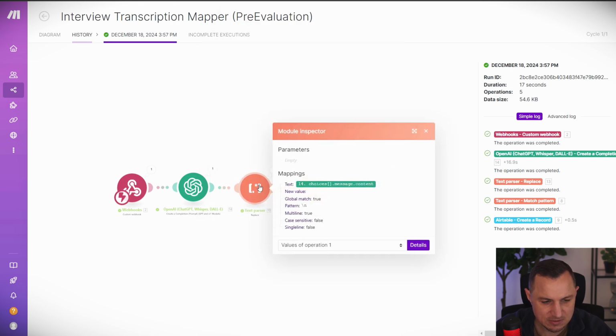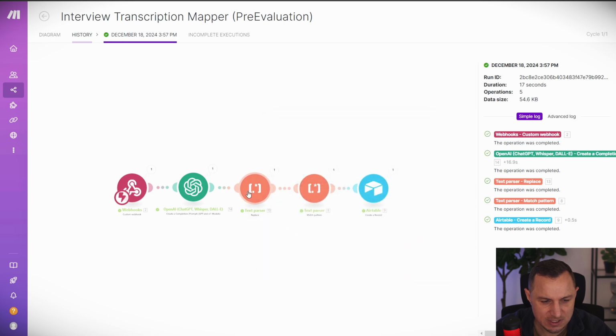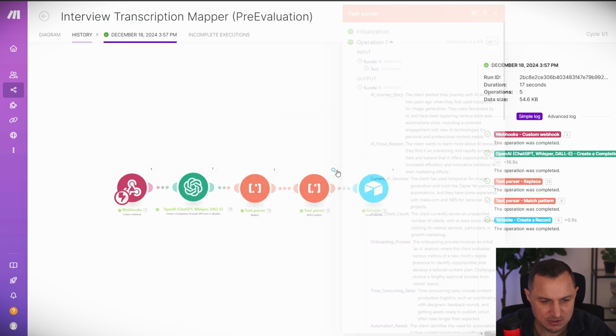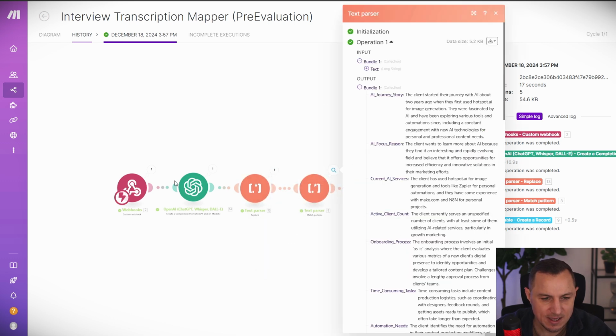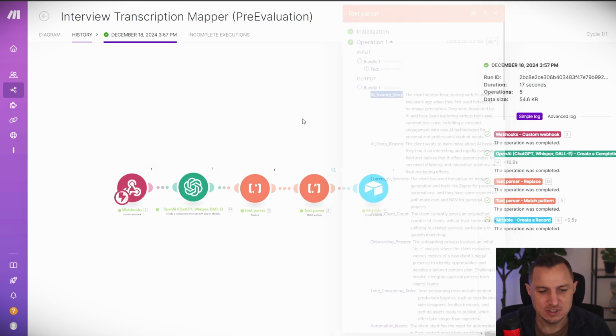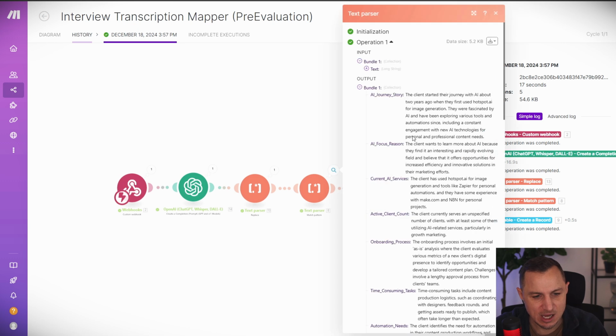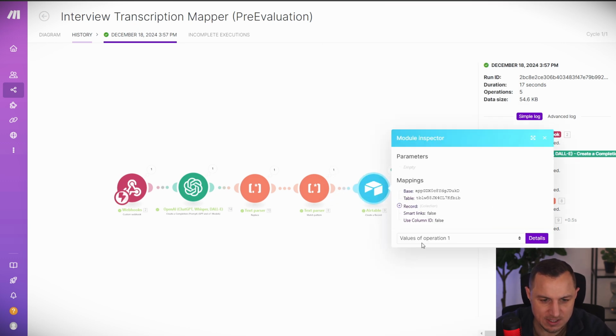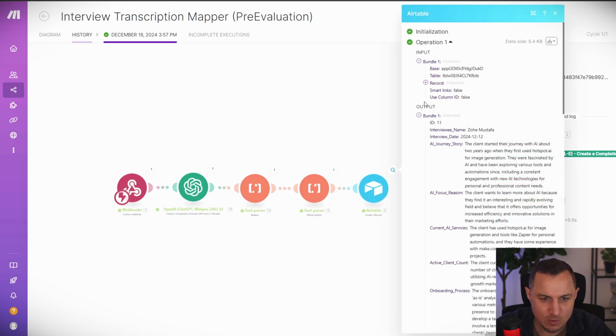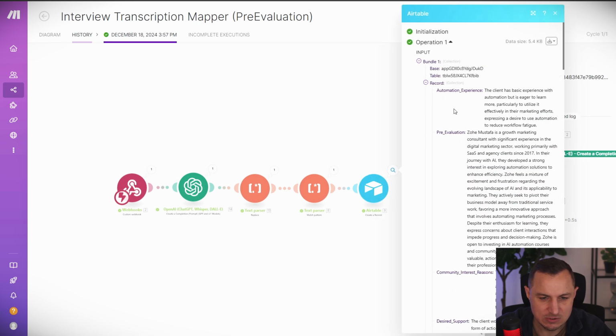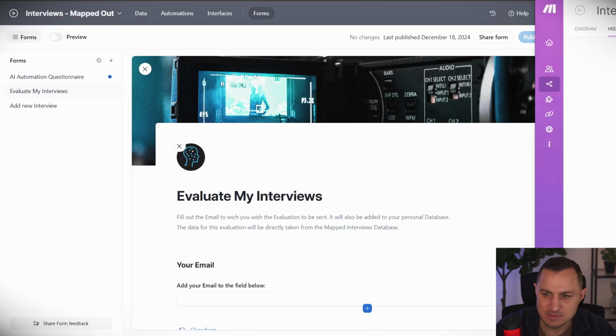So first with this text parser, we get rid of this empty line, and then with this text parser, we're saying, you have all of these beautifully designed items like AI journey story, AI focus reason, and so forth. I would like it in the format so that I can give it as an output, where Airtable can take every single one of them as individual input. We're going to set that up so that it makes a little more sense.